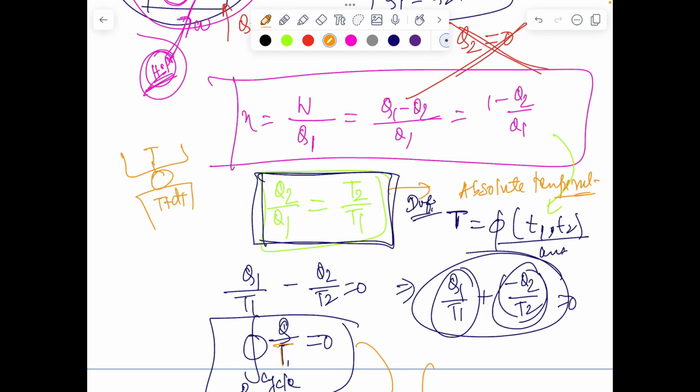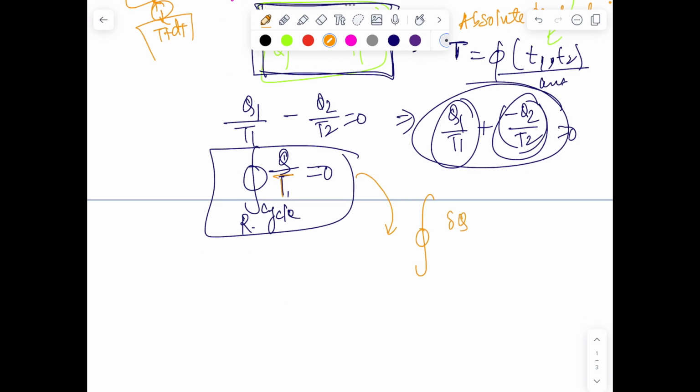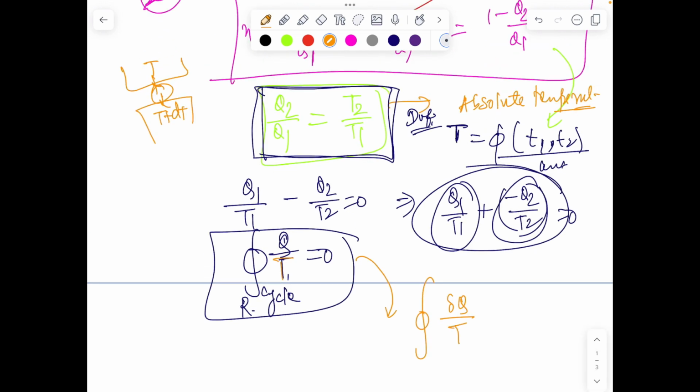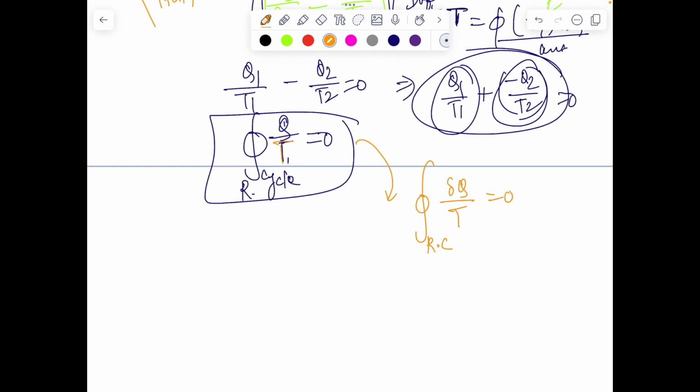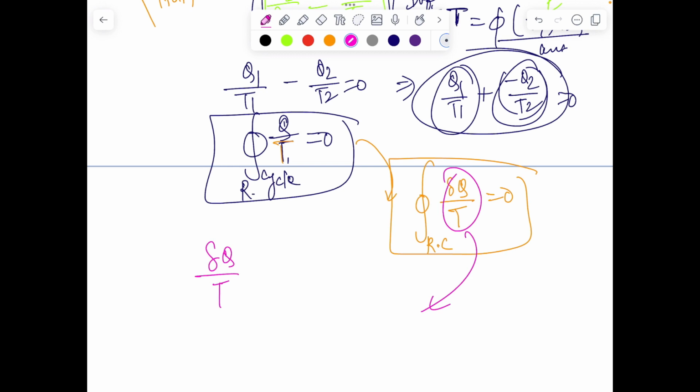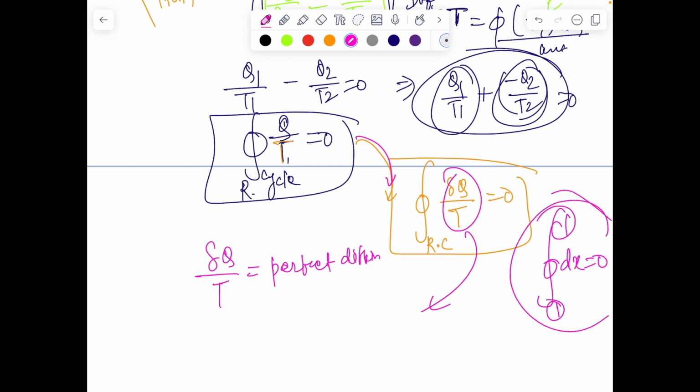So, put in a very nice fanciful sense, let's say there is a small temperature difference, and that is the concept. Let's say we are operating a heat engine between T and T plus dT maybe. So I can tell a small heat transfer dq over the temperature T in a reversible cycle equals 0. Now that's something really magical, because del q by T is a perfect differential. It's a perfect differential not because we have defined it like that, but because of the very law on which the efficiency of the Carnot cycle is based.